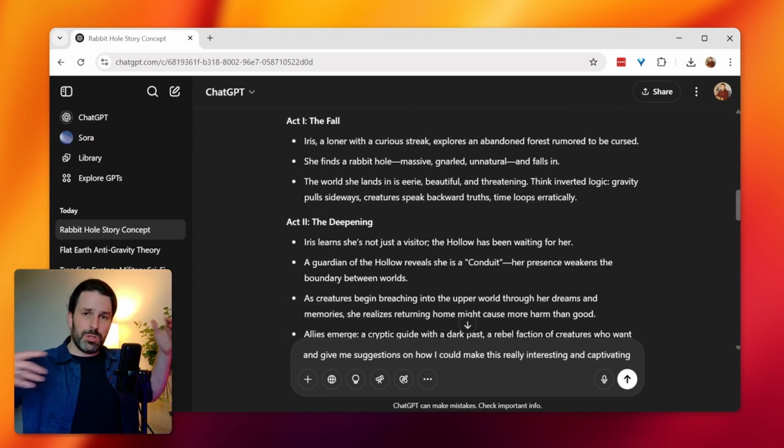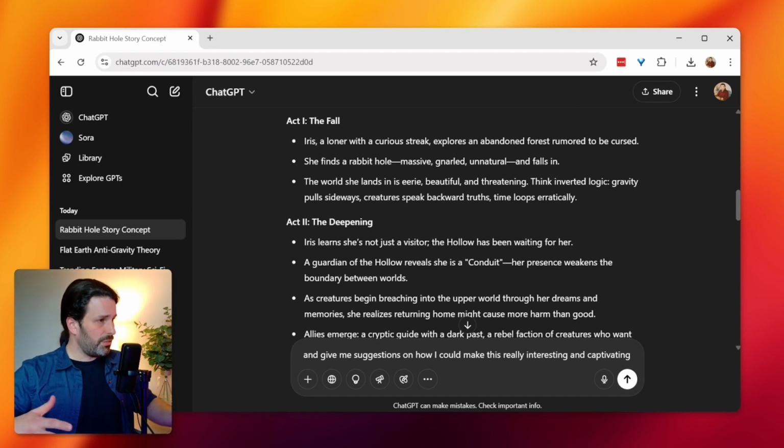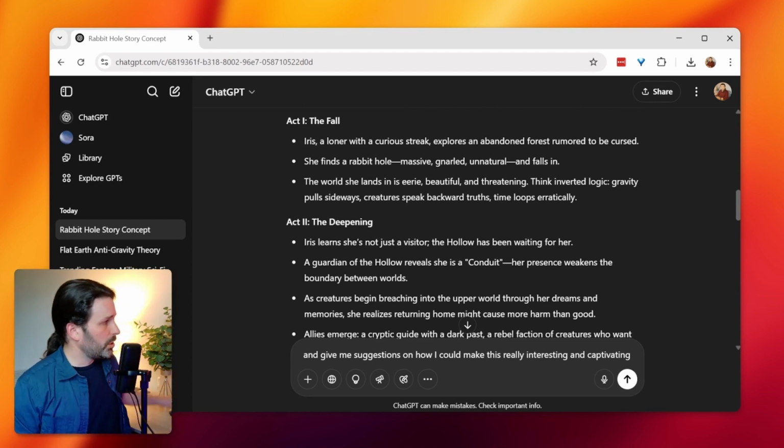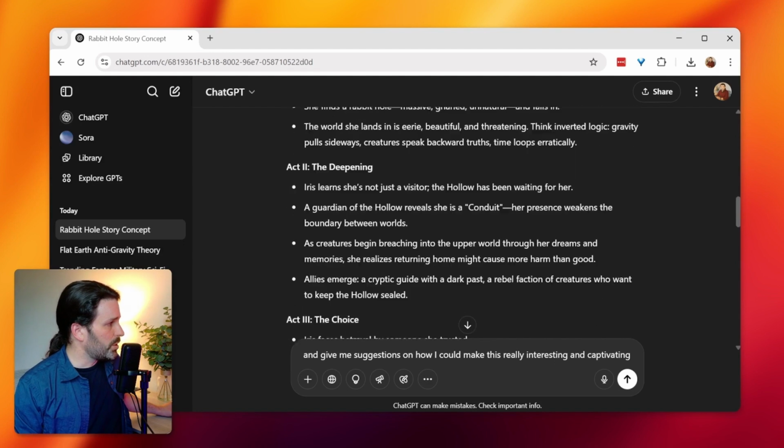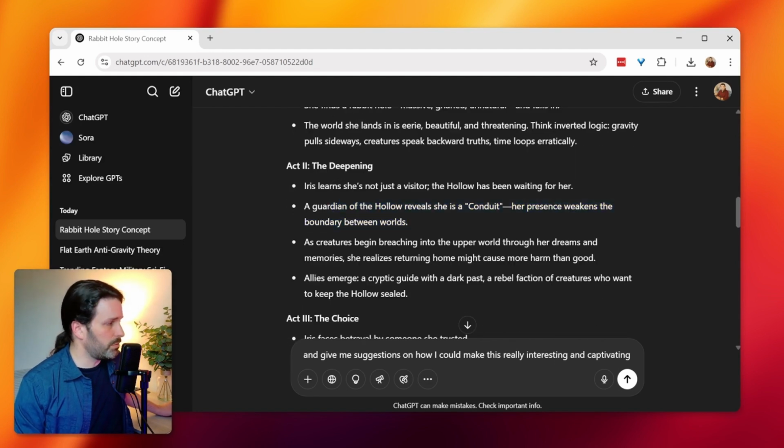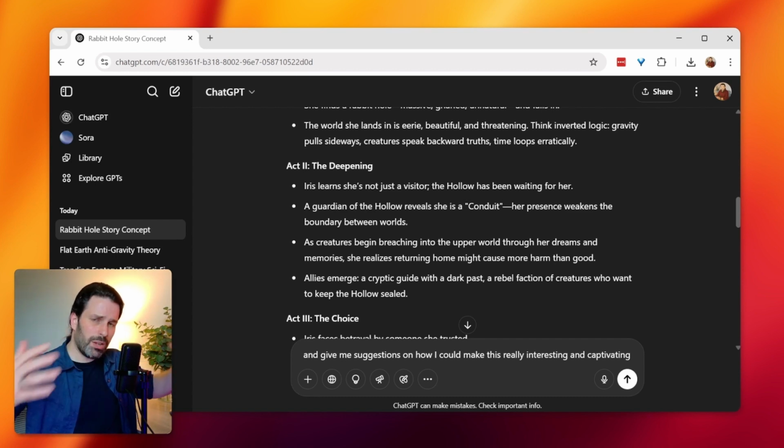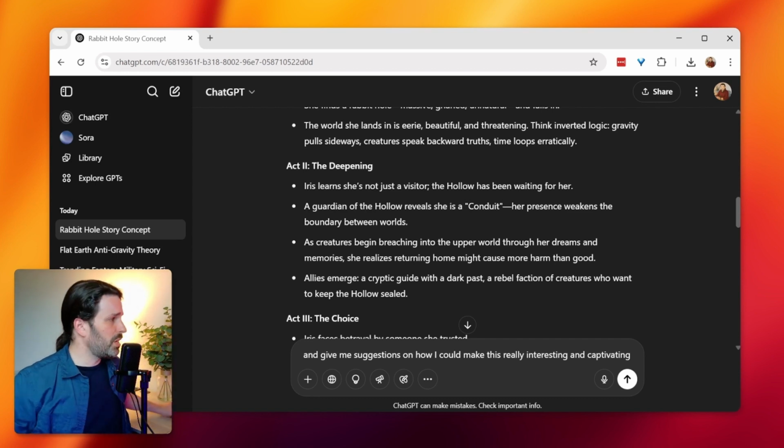Here's where chat will usually do the best it can, and it'll give you stuff that you didn't ask for or expect, but you can have a look. It follows the different points and steps of sometimes good storytelling. You can tell it, follow the hero's journey, follow the Save the Cat methodology, here's my idea, see what I'm missing or what I would need to flesh it out.